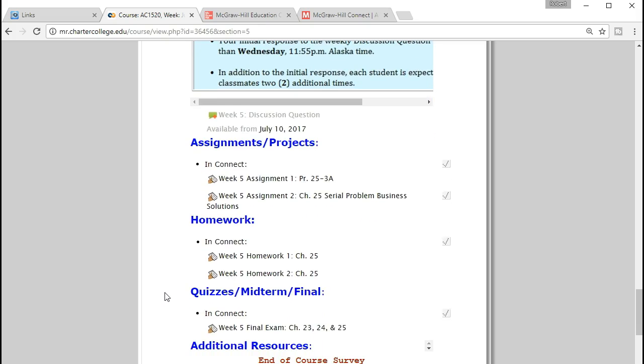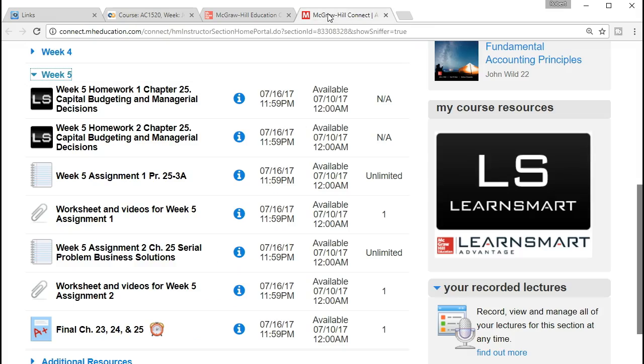We have the assignments, the homework, and the quizzes. It looks like basically everything for this last week will be in McGraw-Hill's Connect other than the discussion questions. So go up to McGraw-Hill's Connect. We've got the layout that you have seen before. We've got the LearnSmarts, of course. And then we've got the problem and the worksheet. Just remember that you don't need to turn in these worksheets. You just need to work them using the instructional videos in order to be able to fill out the problems here. Also remember to check your work, use that check your work feature.